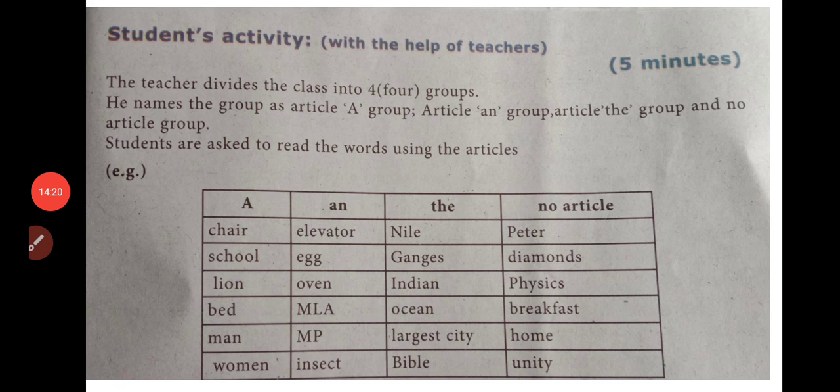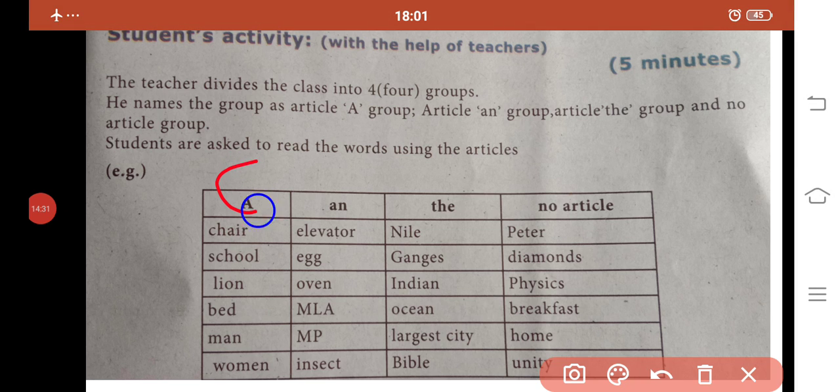Let us see the table column now. Here the articles are separated according to where we have to use them. Here the article a can be used before words like chair, school, lion, bed, man, woman.